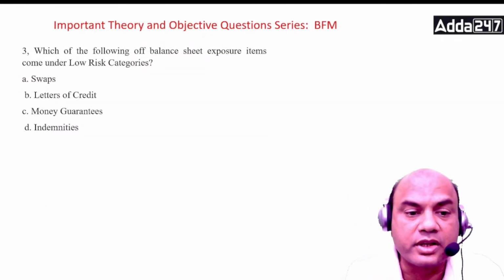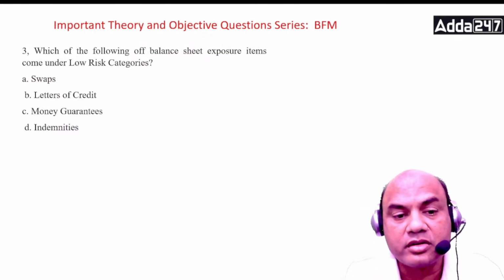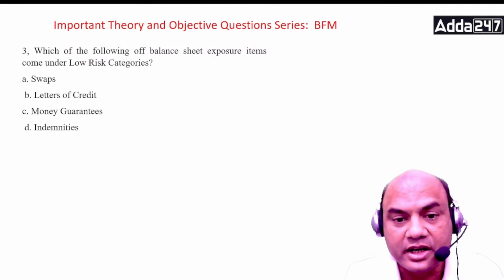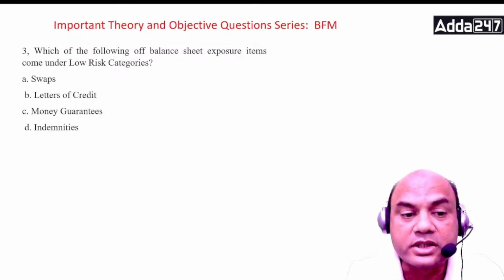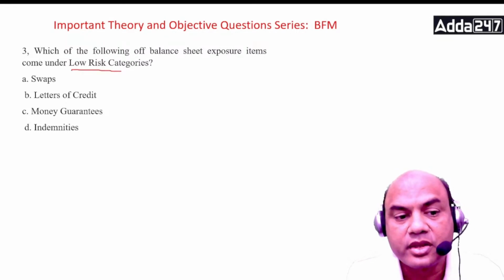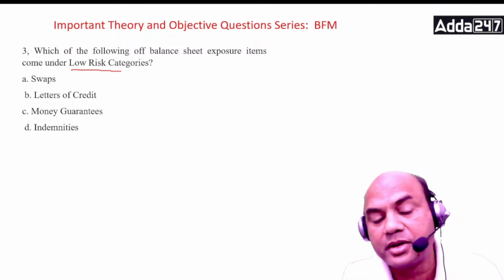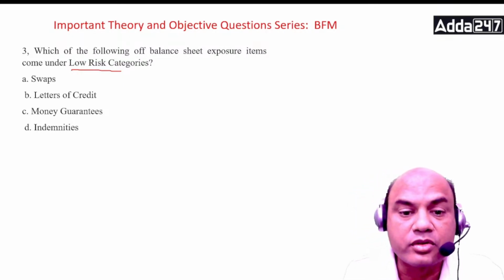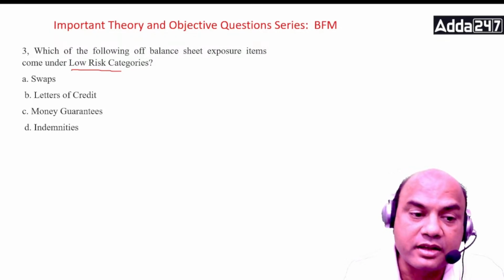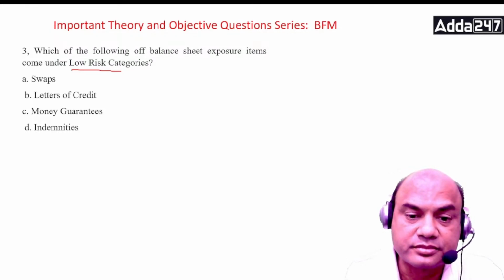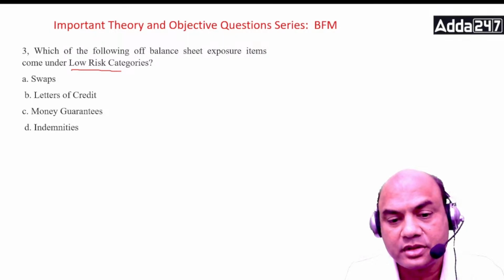Which of the following off balance sheet exposure items come under the low risk category? Swaps, LCs, money guarantees and indemnities. Which of them come under low risk categories? Think of it.